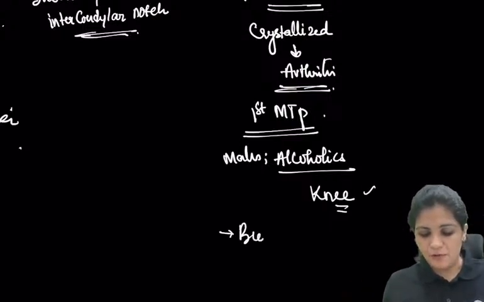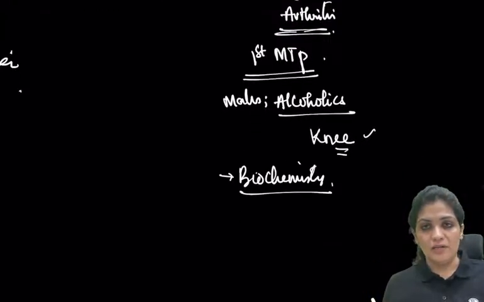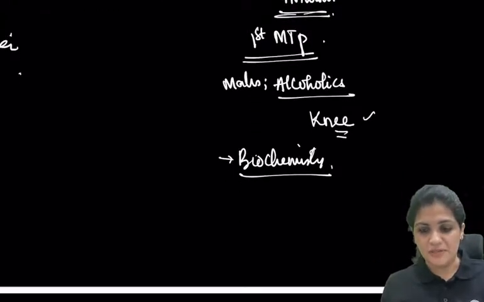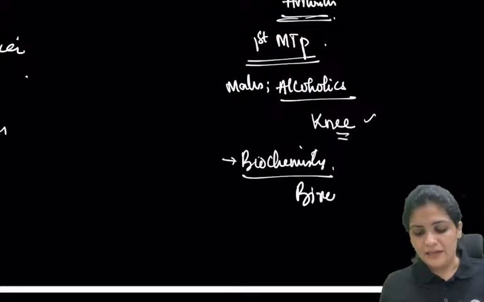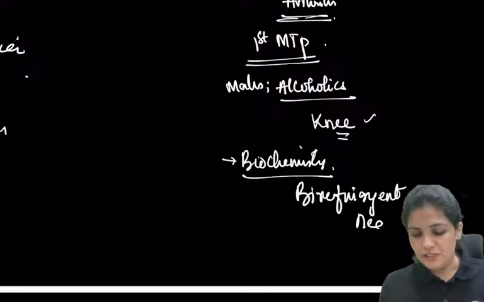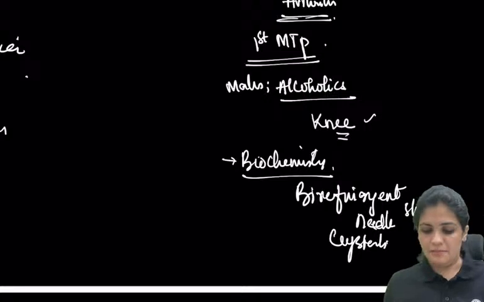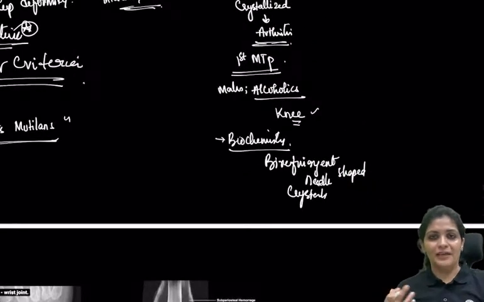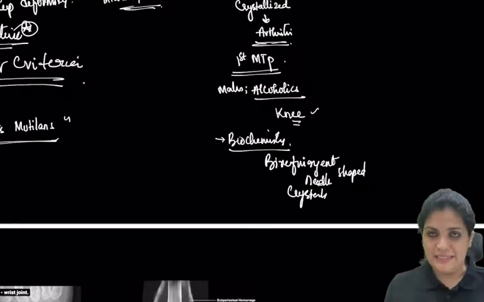You take the help of biochemistry, where you look at the serum uric acid. And the crystals present as needle shaped, birefringent crystals under the microscope, right?